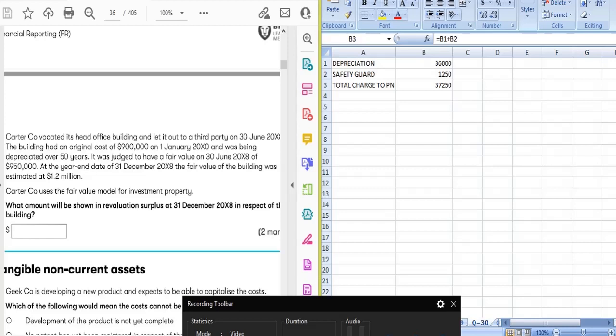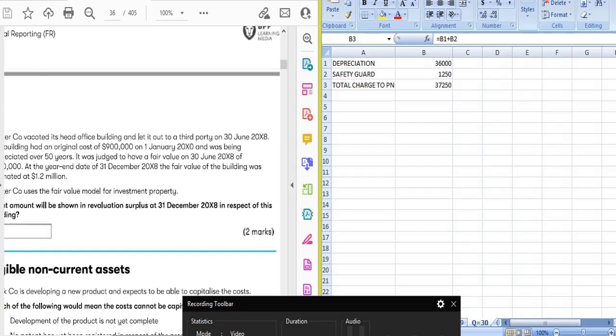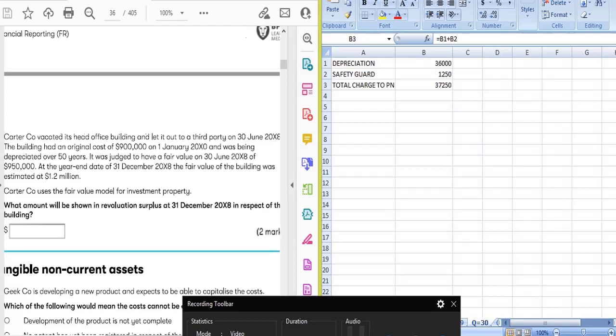So the building has an original cost of 900,000 on 1st January 20X0. Now the year ended 31st December 20X8, it means it has been 9 years, right? As the building has been let out on 30 June 20X8, we calculate the depreciation for 8.5 years. So let's calculate.